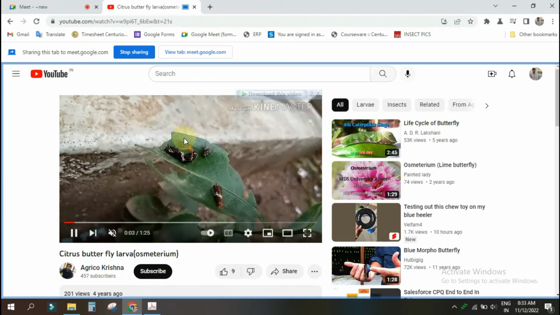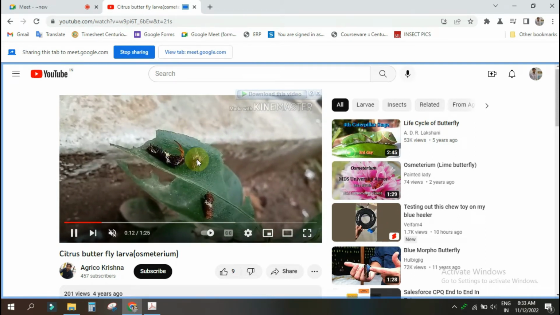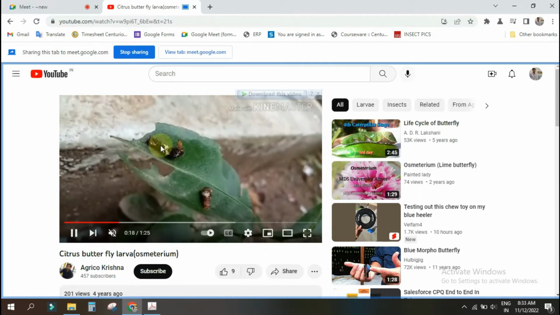Yes, sir. You see this one? This is your osmeteria in lemon butterfly or citrus butterfly, the larva, the caterpillar. You see, what will happen? Some odor will repel the insect and it will show a very dangerous position. Yes or no? That's why whatever predator is coming towards us, they will go away.